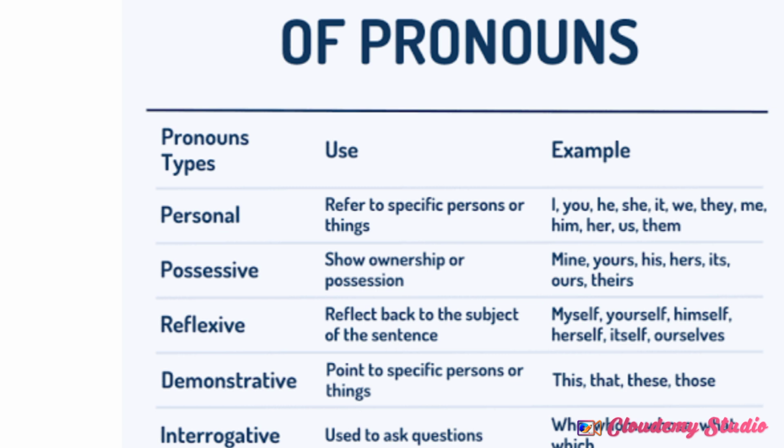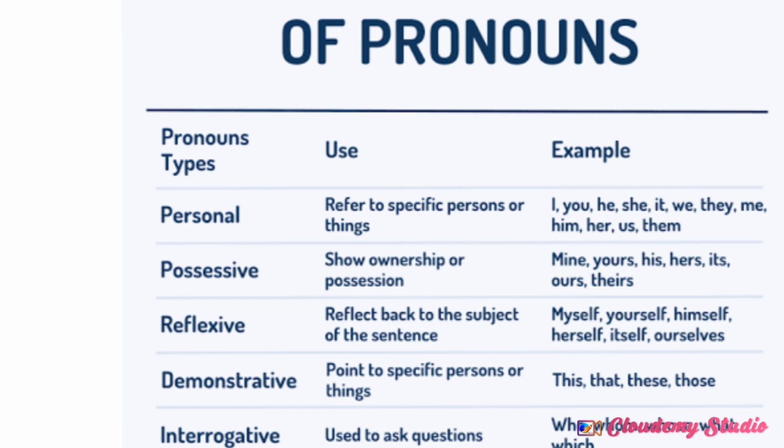See once. The personal one refers to a specific person or thing. For example, I, you, he, she, it, we, they. From I, we will have me, my, mine, myself. So here for the personal one, we will use I, you, he, she, it, we, they, me, him, her, us and them.